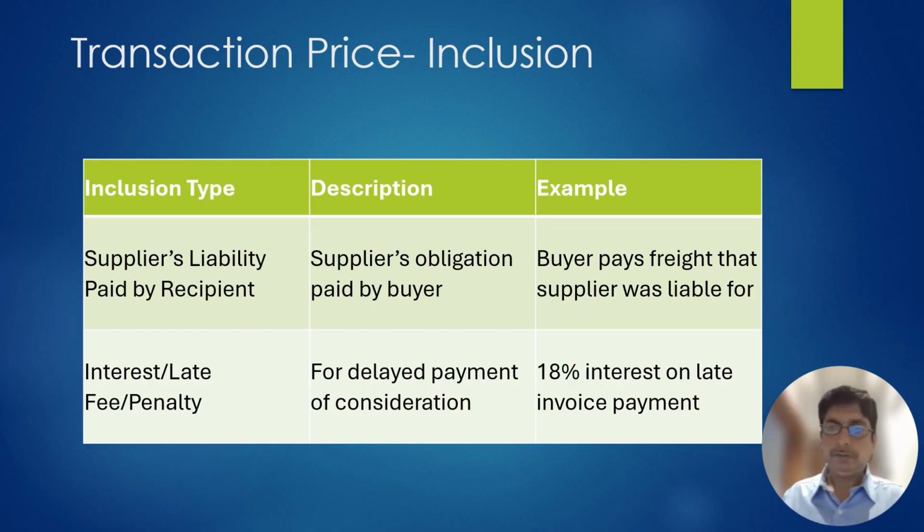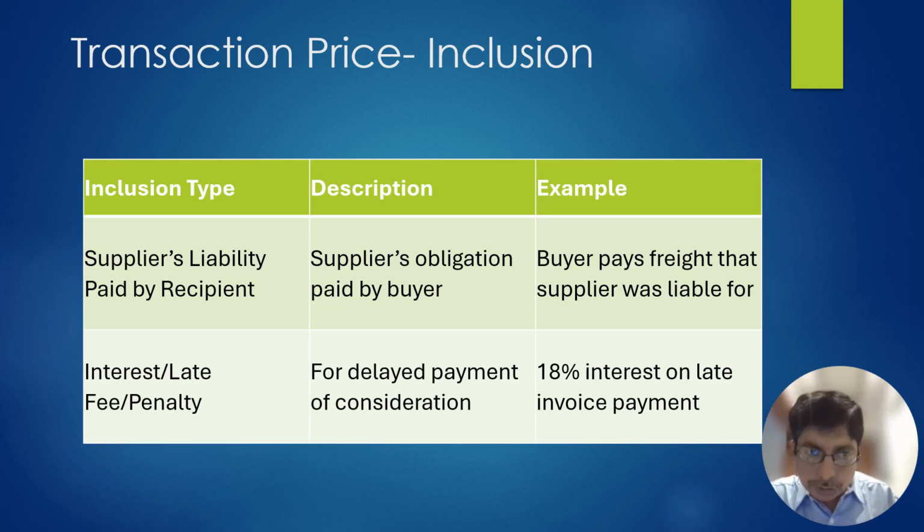Let's take an example that between buyer and seller, it has been decided that if you fail to pay within 30 days from the invoice date, the supplier will charge rupees 100 per day. Let's assume for a moment there is 5,000 rupees interest for late payment.